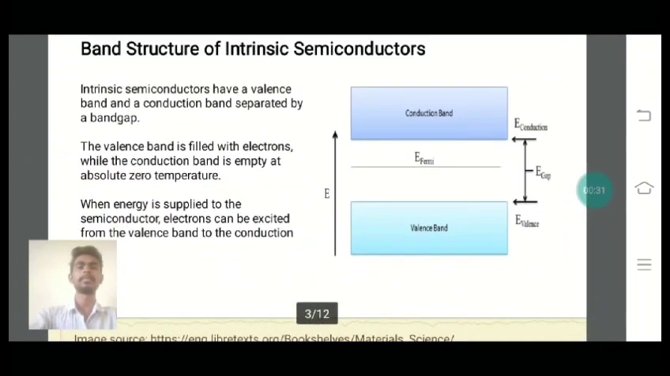The next topic is band structure of intrinsic semiconductors. Intrinsic semiconductors have a valence band and a conduction band separated by a band gap. The valence band is filled with electrons while the conduction band is empty at absolute zero temperature. When energy is applied to the semiconductor, the electrons can be excited from the valence band to the conduction band.